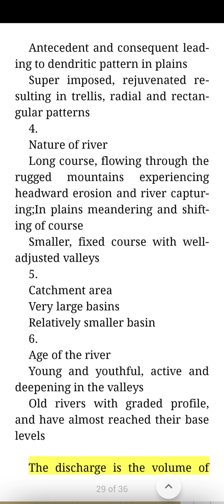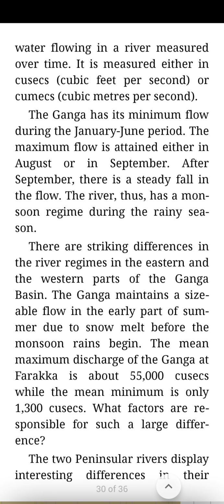The discharge is the volume of water flowing in a river measured over time. It is measured either in cusecs, cubic feet, or cubic meters. The Ganga has its minimum flow during the January to June period. The maximum flow is attained either in August or in September. After September, there is a steady fall in the flow. The river, thus, has a monsoon regime during the rainy season.